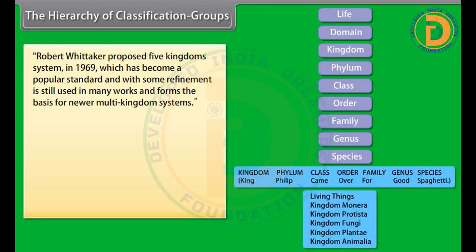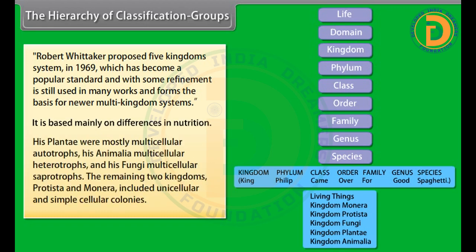Robert Whittaker proposed the 5 kingdoms system in 1969, which has become a popular standard and with some refinement is still used in many works and forms the basis for newer multi-kingdom systems. It is based mainly on differences in nutrition. His Plantae were mostly multicellular autotrophs, his Animalia multicellular heterotrophs, and his Fungi multicellular saprotrophs. The remaining two kingdoms, Protista and Monera, included unicellular organisms and simple cellular colonies.